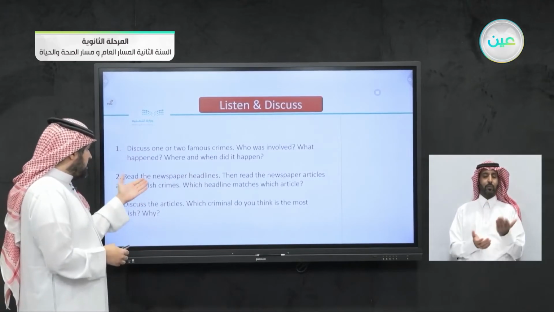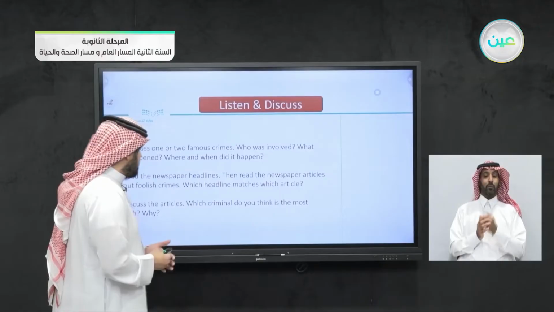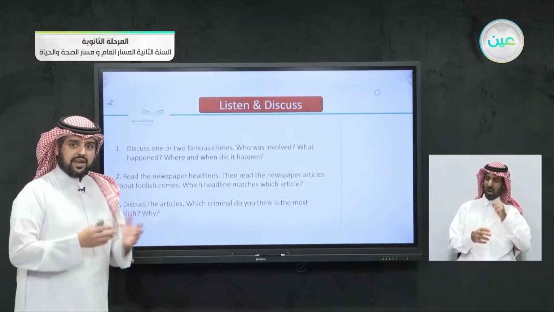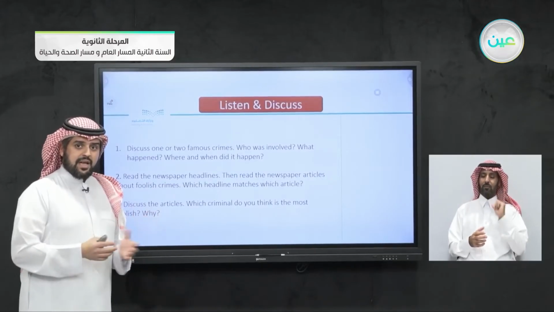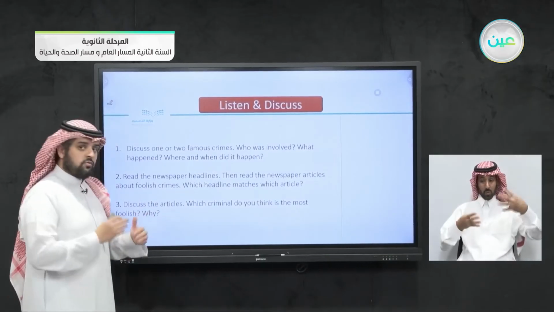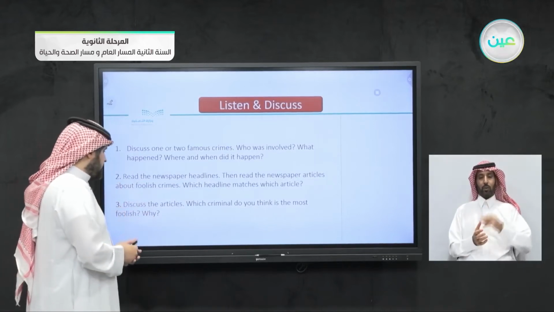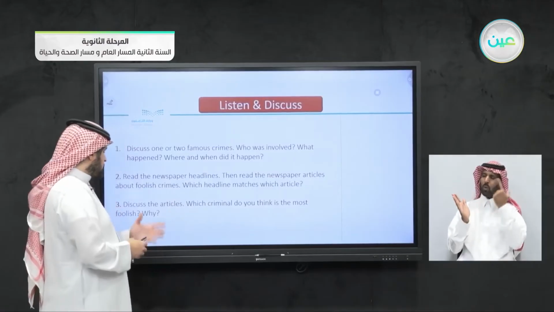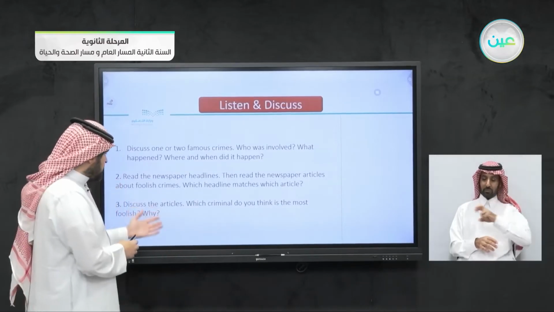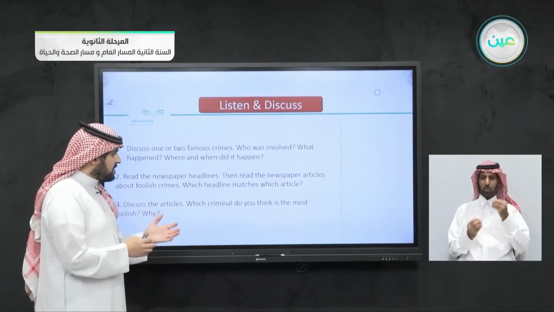The second question: read the newspaper headlines. We'll be reading them now. Then read the newspaper articles about foolish crimes. The people who committed these crimes are foolish, stupid. Which headline matches with the article? We'll be matching the headlines with the articles, so pay attention. Number 3, discuss the articles. Which criminal do you think is the most foolish? After reading them, I will ask you this question again. Which criminal do you think is the most foolish and why?